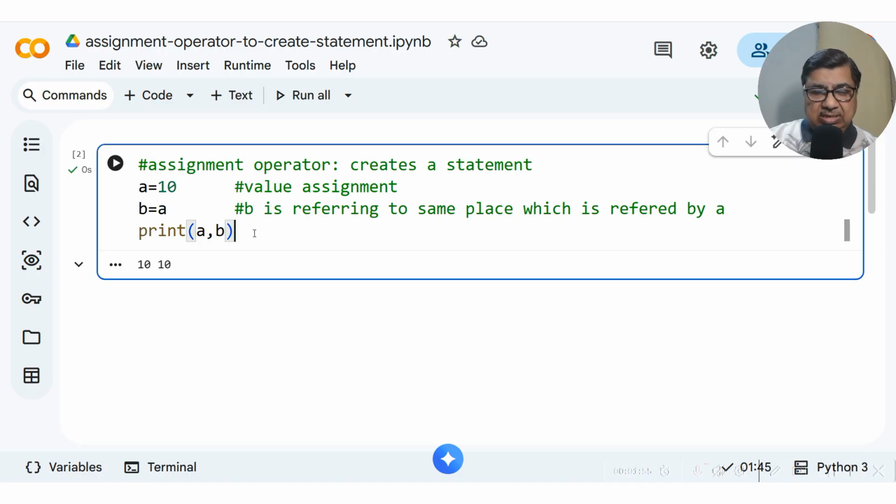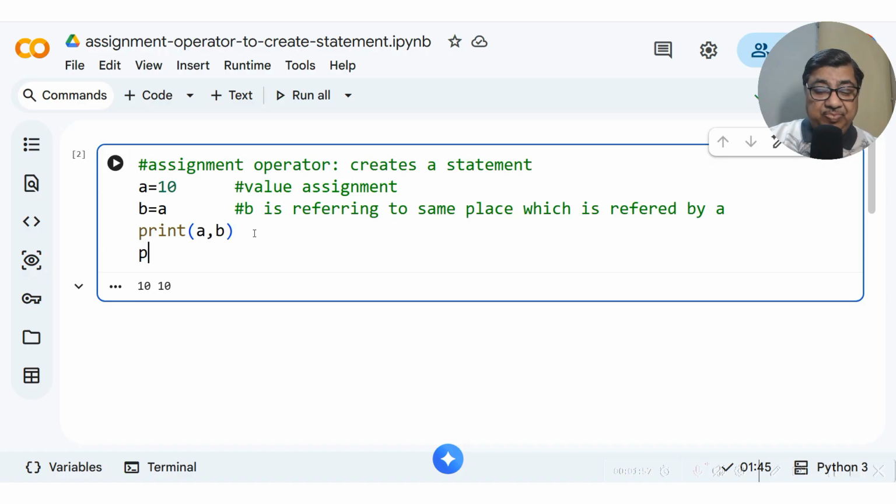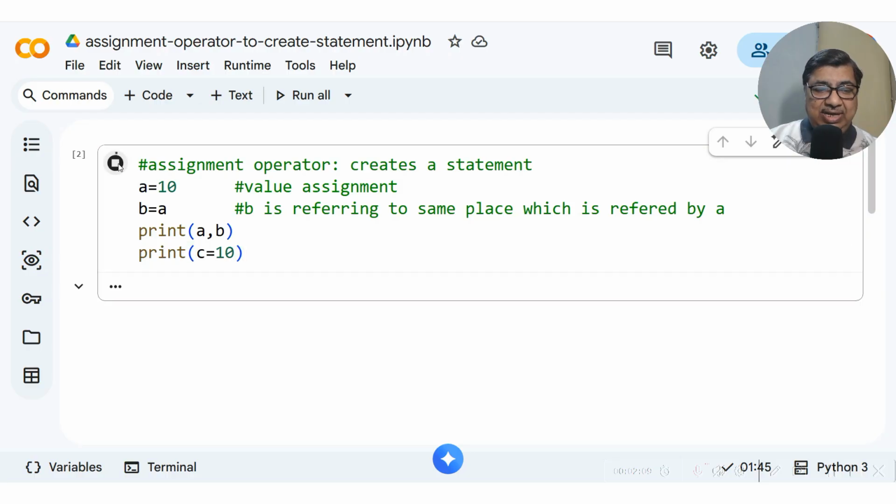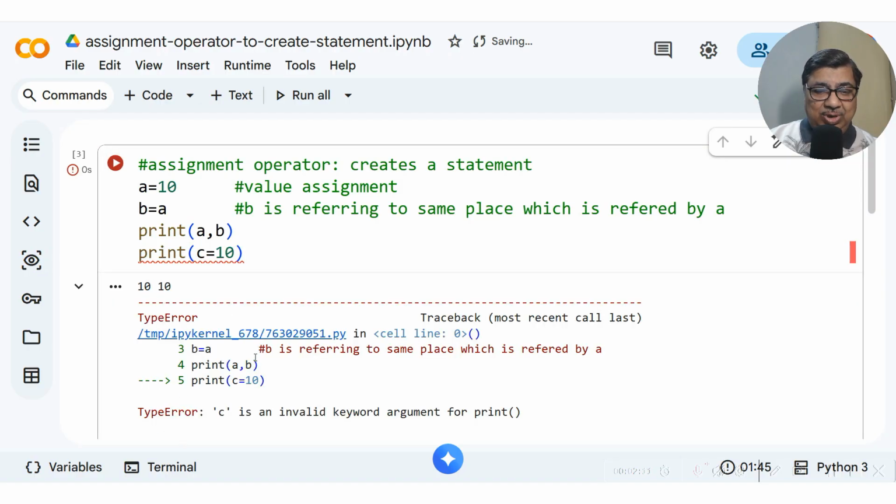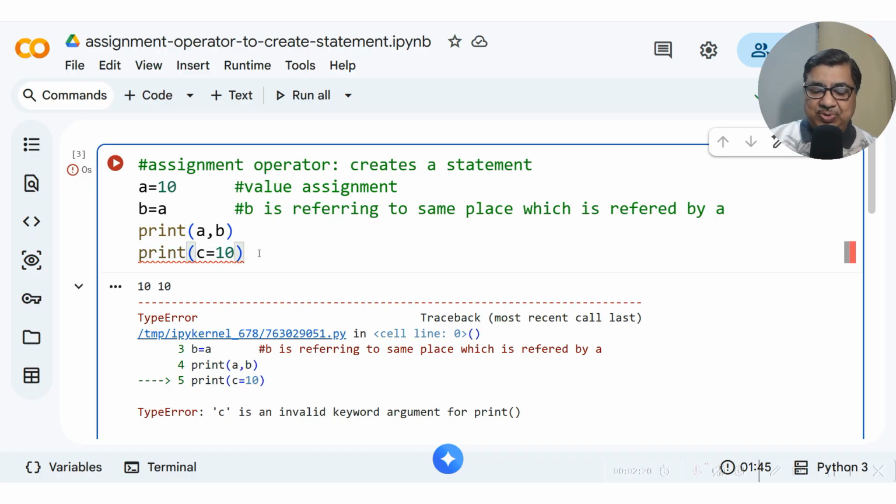Now, just to explain further, in some languages this kind of syntax may work, that means C is first assigned 10 and then it is printed. But what happens here? Let us see. If I run like this, a big error comes: C is an invalid keyword argument for print. So this is not the right kind of assignment. This is an invalid assignment.